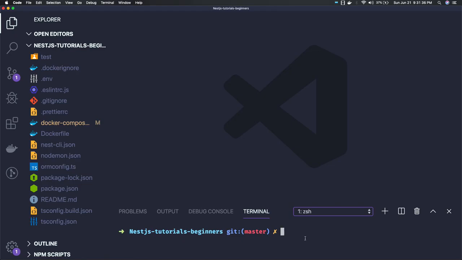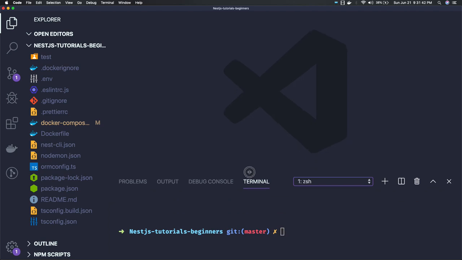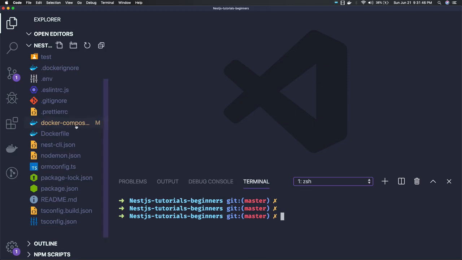It depends on you, whether you want to use just an Express template or a simple Nest.js template. Nest.js is just a framework of Node.js to write the APIs. I already have this skeleton of code.